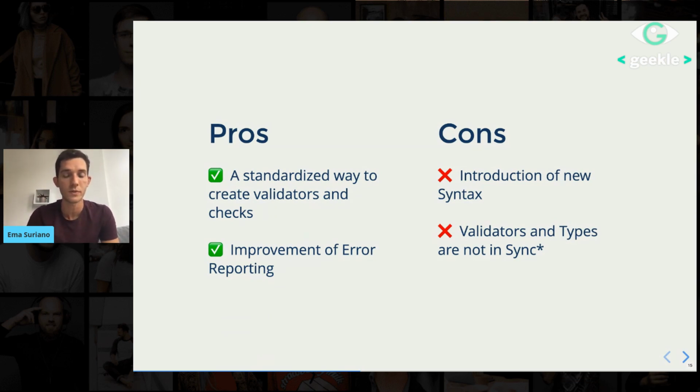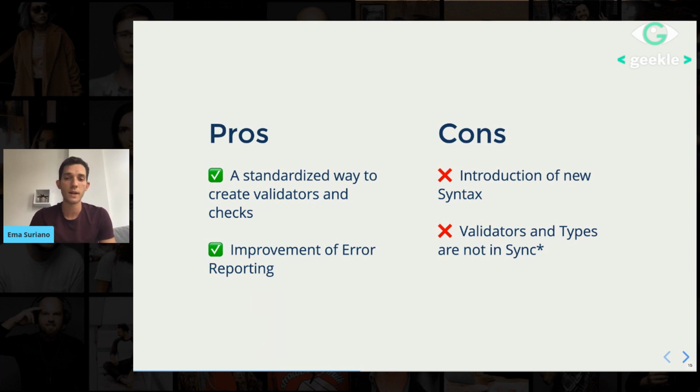It will obviously increase the complexity of the project, because now every developer that wants to jump into the project and create some kind of validator needs to know about AGV. And for that, they need to go to the documentation. And every time we add a new syntax, this will happen. And yes, I will say it's a con that everybody should consider.